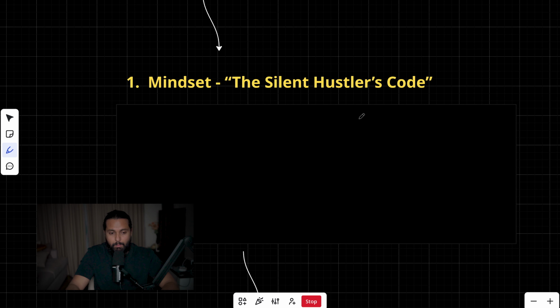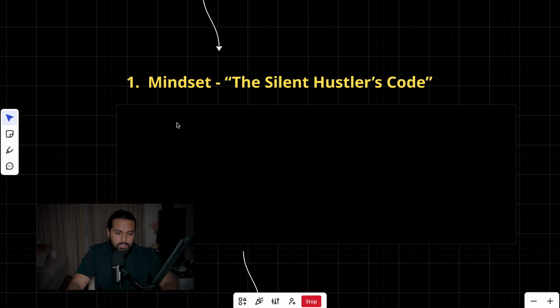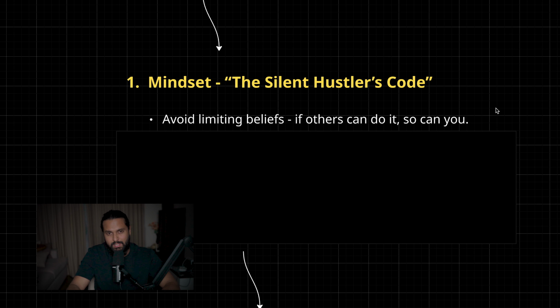All right, mindset is the most important thing that you need to have before starting anything, not just in business but in life, in relationships. Mindset is the number one thing. If you look at the most effective people in the world, the celebrities, sports personalities, when you read their biographies, when you listen to their interviews, they all have one thing in common, and that's a strong mindset. To start a business, that's exactly what you need. The first thing is avoid limiting beliefs. If others can do it, so can you.